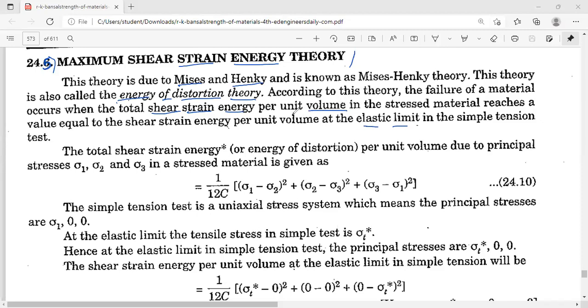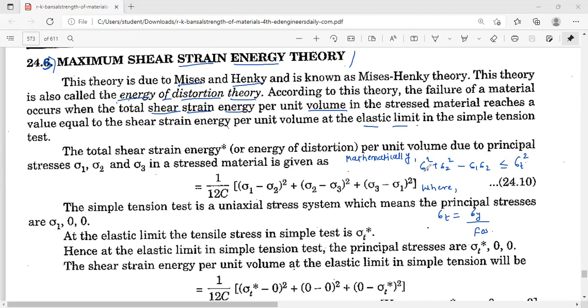Okay, so please write down the mathematical equation for this theory. So mathematically, sigma 1 square plus sigma 2 square minus sigma 1 into sigma 2 should be less than or equal to sigma t square. Okay. And where sigma t is nothing but sigma y divided by factor of safety.